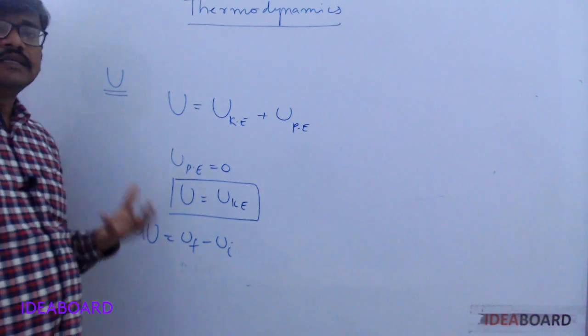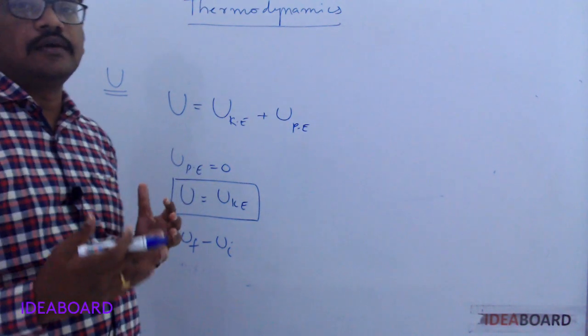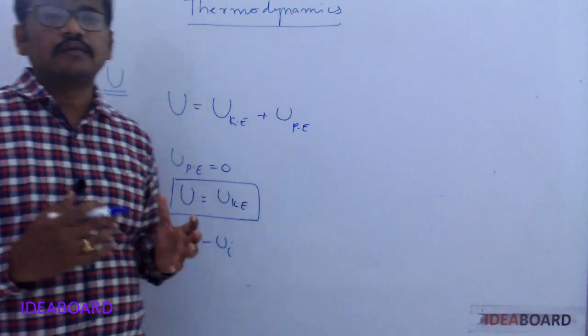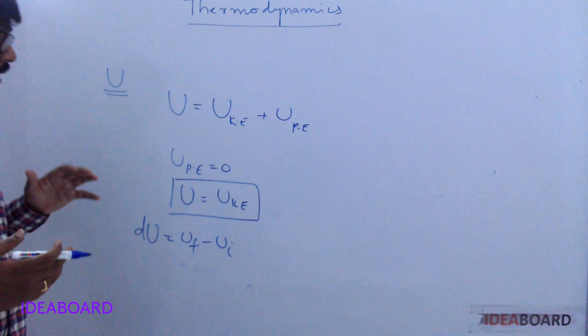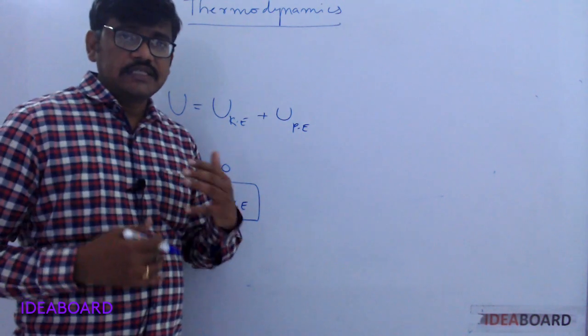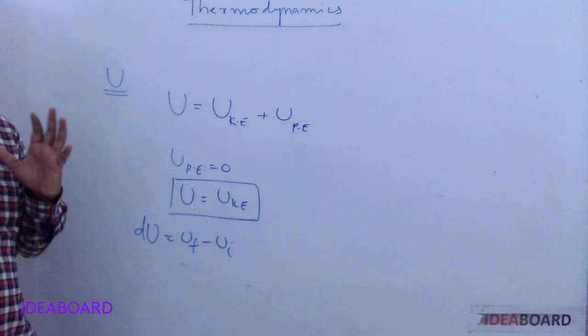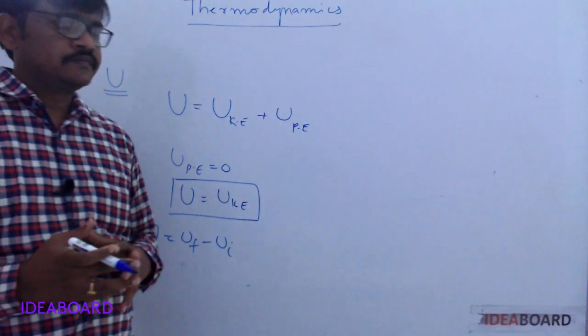Internal energy is a state function, meaning it depends only on the initial and final state, independent of the path followed. Internal energy depends on temperature: if temperature increases, internal energy increases; if temperature decreases, internal energy decreases.